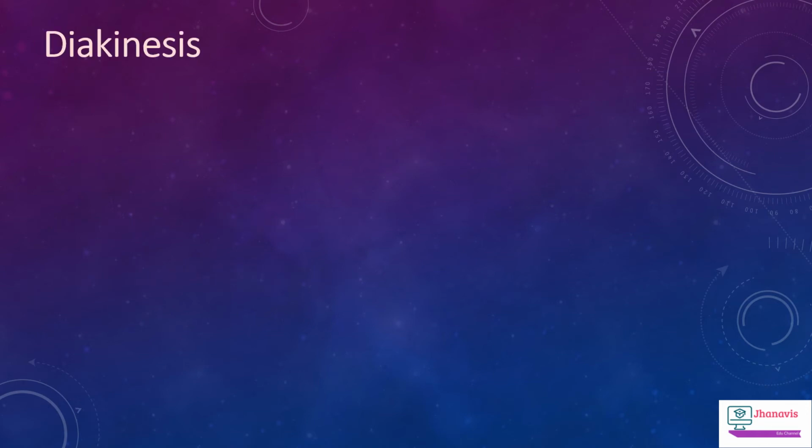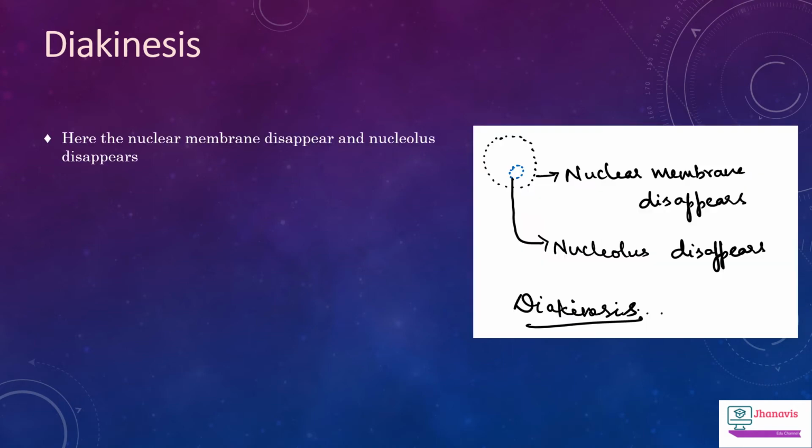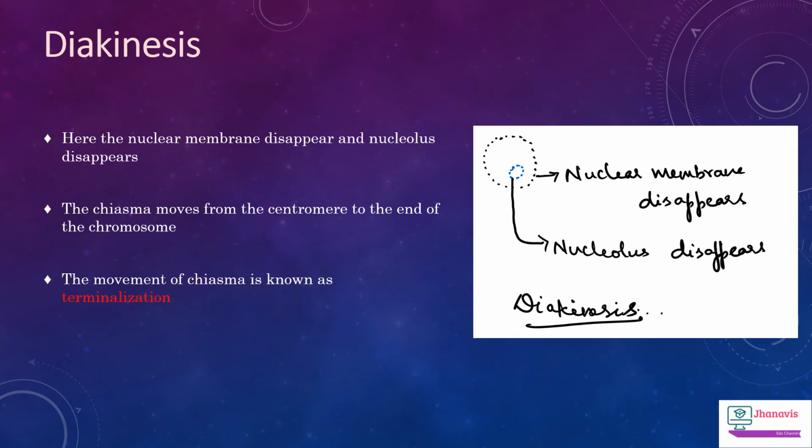In the diakinesis stage, I will explain how the nuclear membrane starts disappearing and the nucleolus also starts disappearing. The chiasma moves from the centromere to the end of the chromosome. The movement of chiasma from the centromere to the end of the chromosome is known as terminalization. With this, the prophase 1, which is very important, will end with this diakinesis. Next, the cell enters into the metaphase.